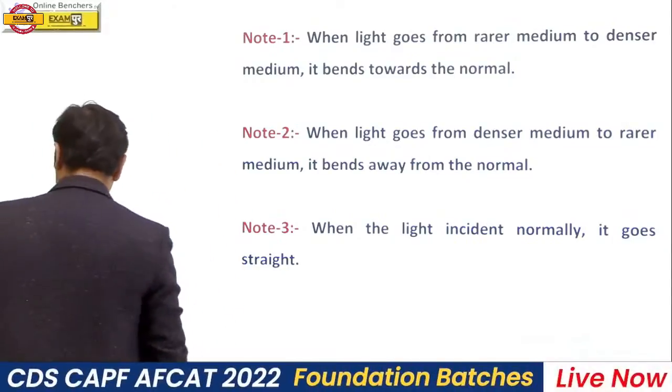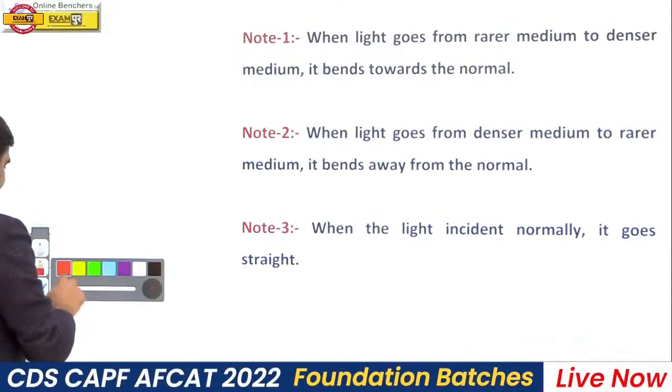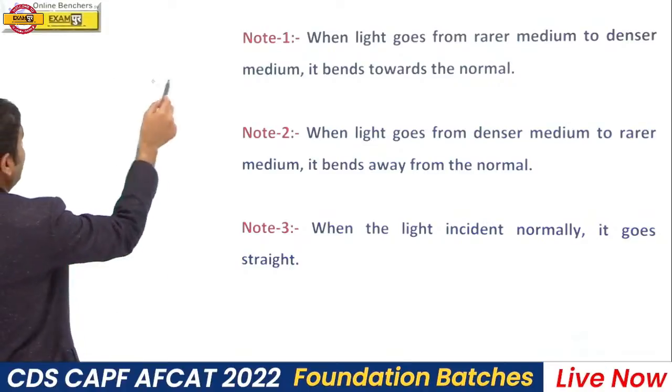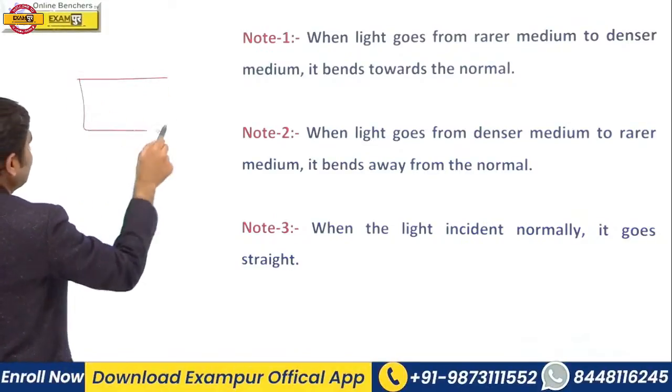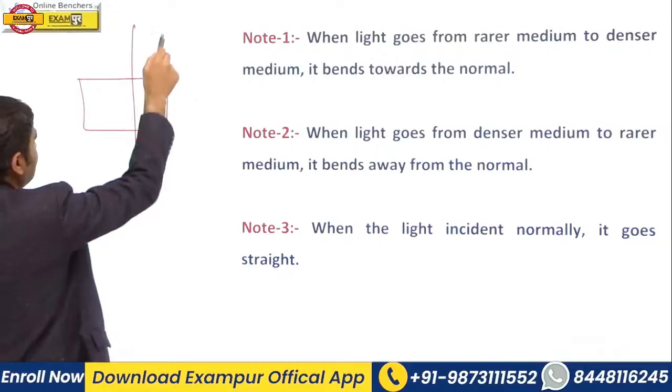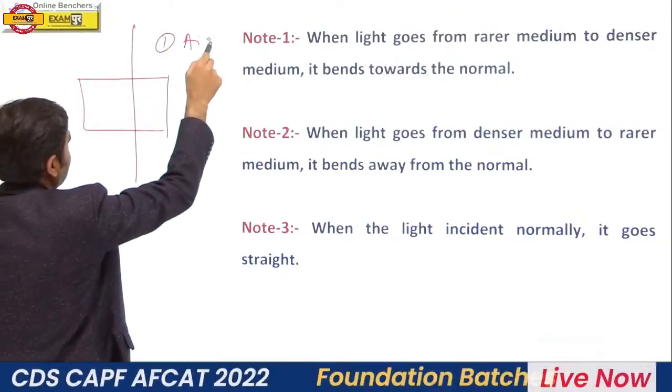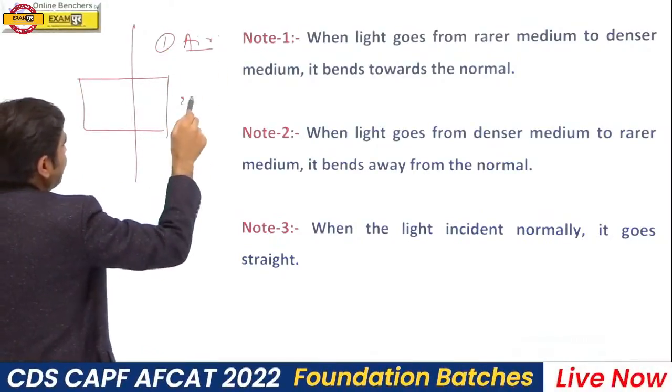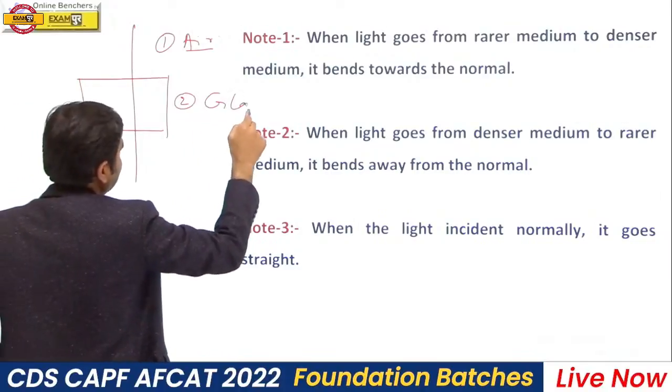Now the first point is, please remember, when a light ray goes from a rarer medium to a denser medium, here the first medium is air and the second medium is glass. Which one is rarer?